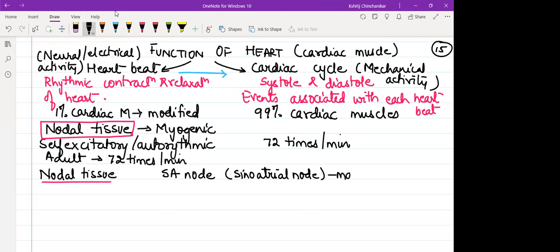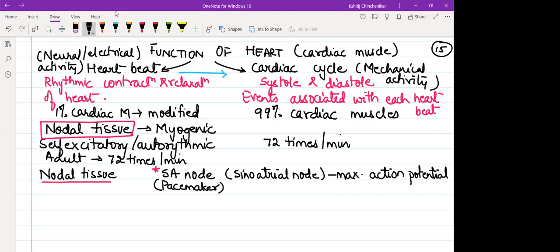This one produces the maximum action potential. Maximum current, nerve impulse would always be produced from the SA node. So I'm putting a star here. The rhythm by which the heart will beat is decided by SA node. That's why we refer to SA node as the pacemaker of the heart.